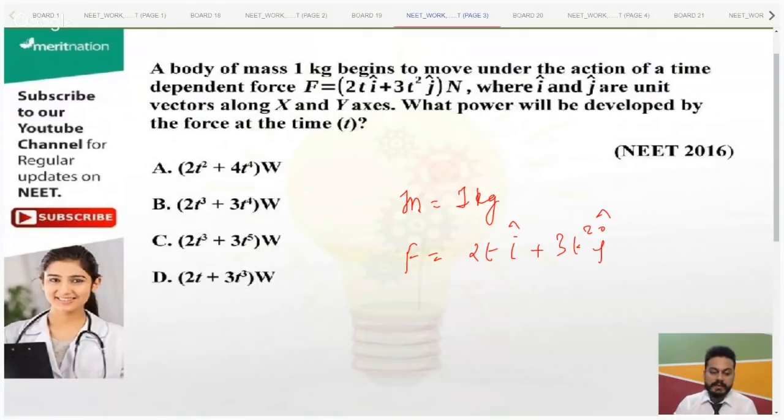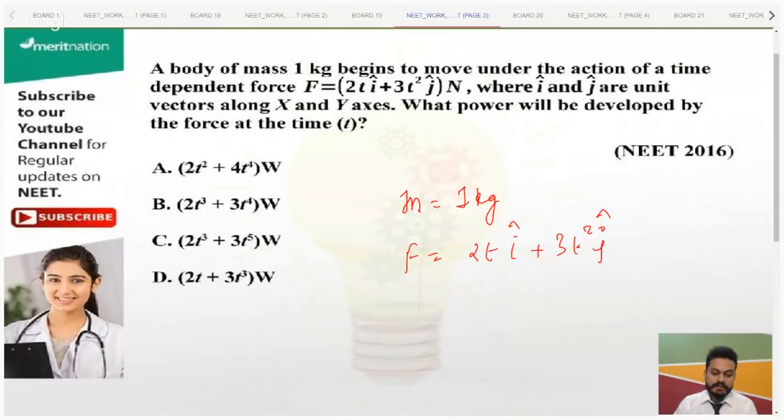What will be the power? So guys, do you have any idea how to find the power of this one? Yes, Chandani, just share your thoughts. How are you going to proceed with this one? Or is there anyone else who can tell me?